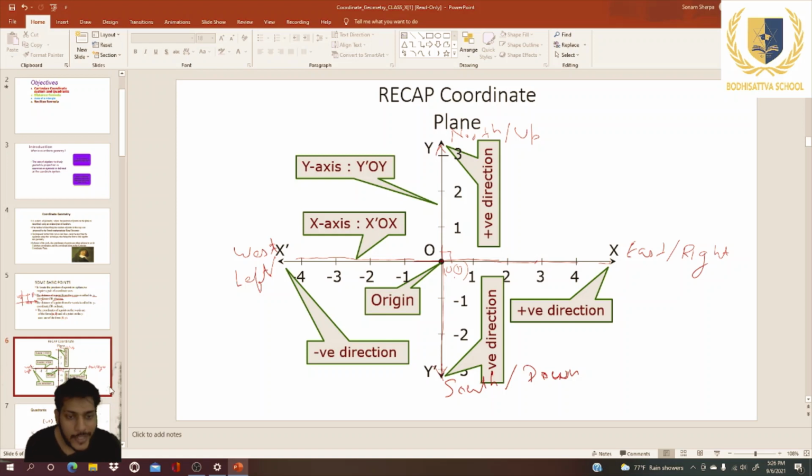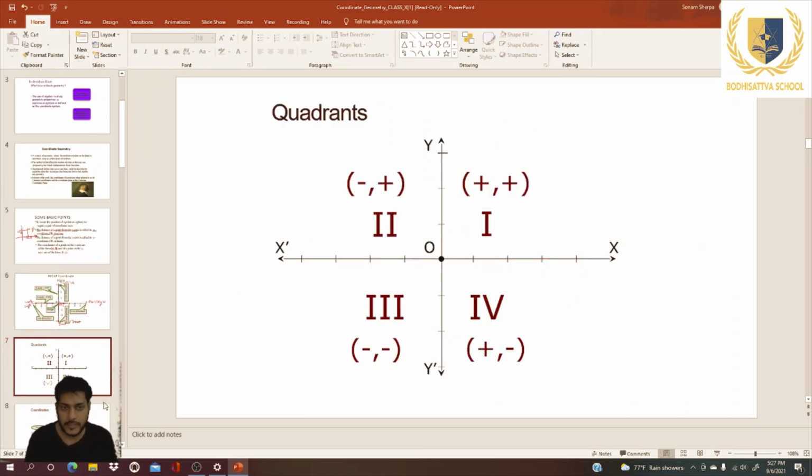Now we can name the axes. For the x-axis, x dash is the negative side, O is the origin, and x is the positive side of the x-axis. Second, for the y-axis, y dash is the negative side of y, O is the origin, and y is the positive side of the y-axis. Next, we will see the concept of quadrants, how the sign is used in quadrants.